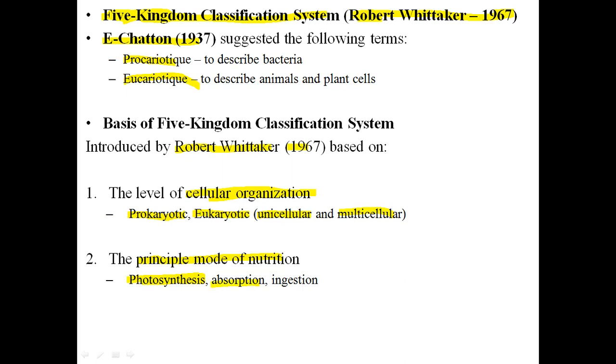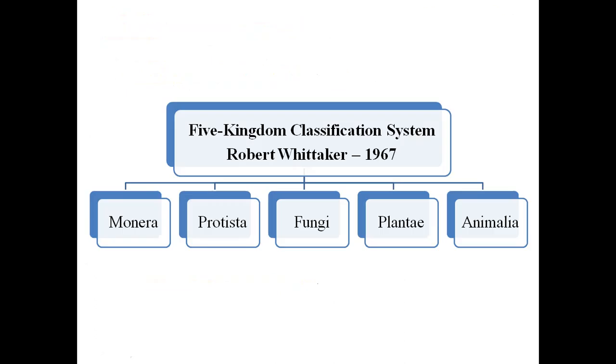The other organisms are not autotrophs, they are heterotrophs, but they absorb food material by digesting it into simple substances. So these are the fungi. And then humans and animals are also heterotrophs. They depend on other organisms, but they ingest the food, and during ingestion, inside their bodies they have specialized cavities where the food is digested. So these two points were considered. These two are the basis of the five kingdom classification: level of cellular organization and principal mode of nutrition.